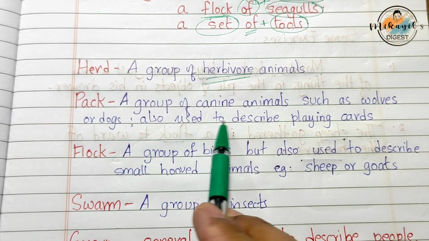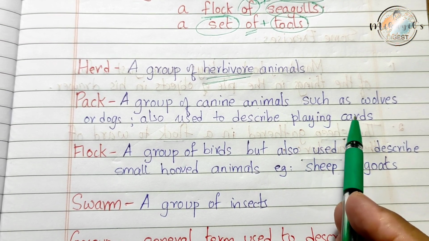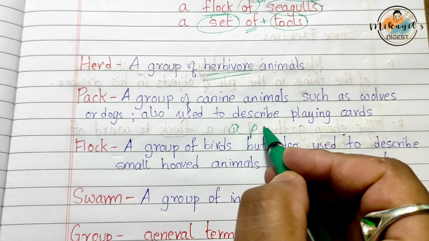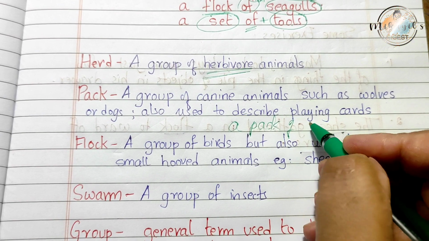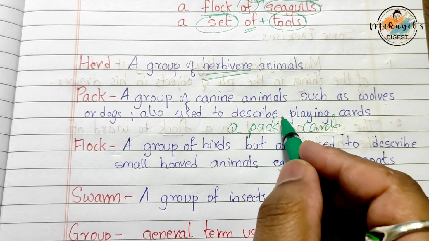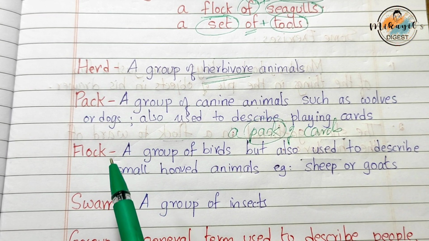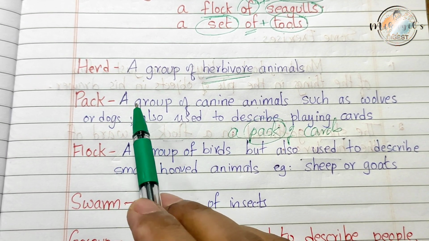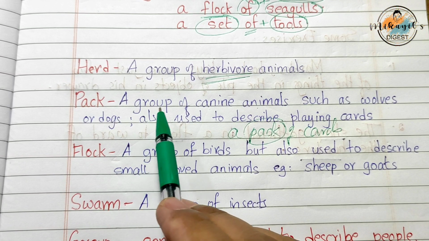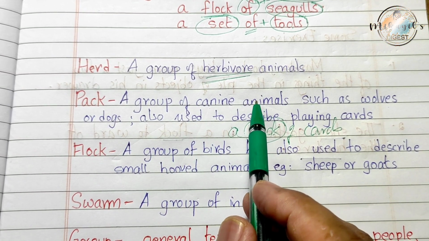Sometimes it's also used to describe playing cards, like a pack of cards. Pack is most generally used for a group of canine animals.